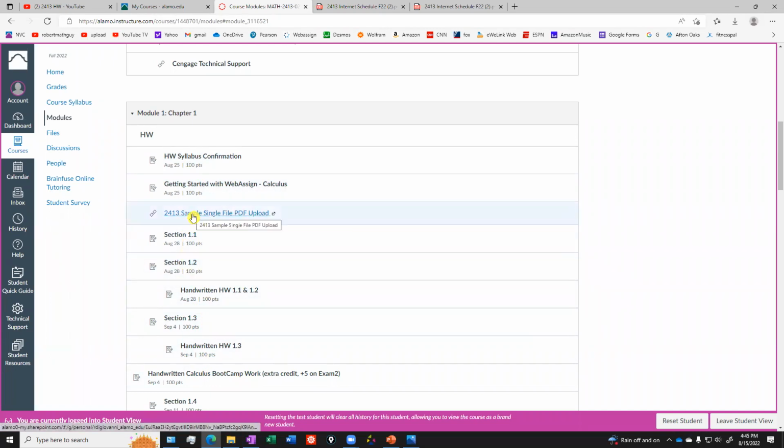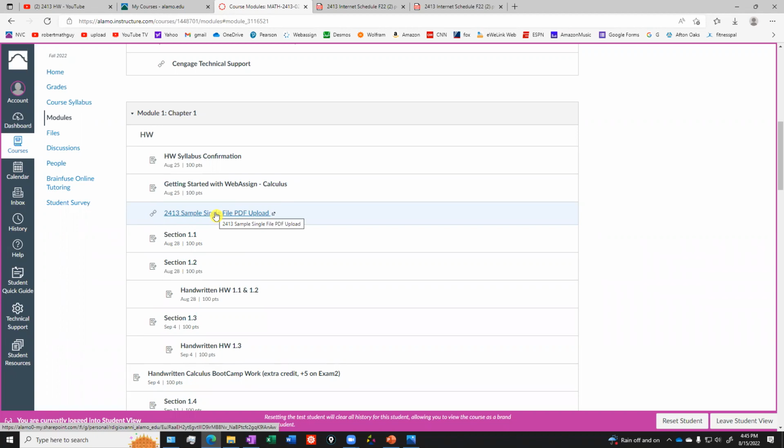But this link right here, this is important. This assignment right here, you need to do this throughout the whole semester. You're going to be handwriting work, right? All your assignments. And so you need to somehow find a way to take those assignments, capture them as a PDF file, and then condense them into a single PDF.